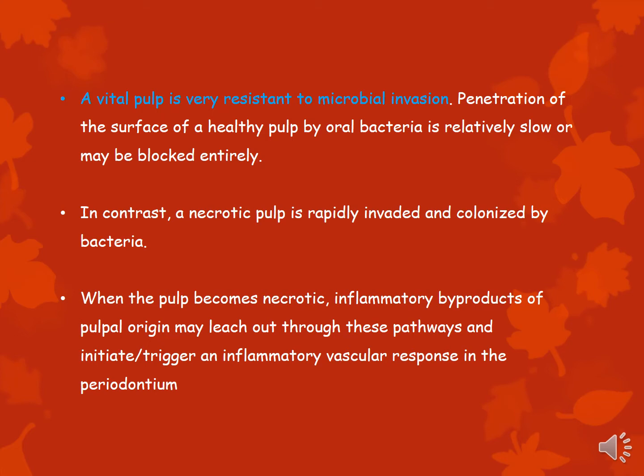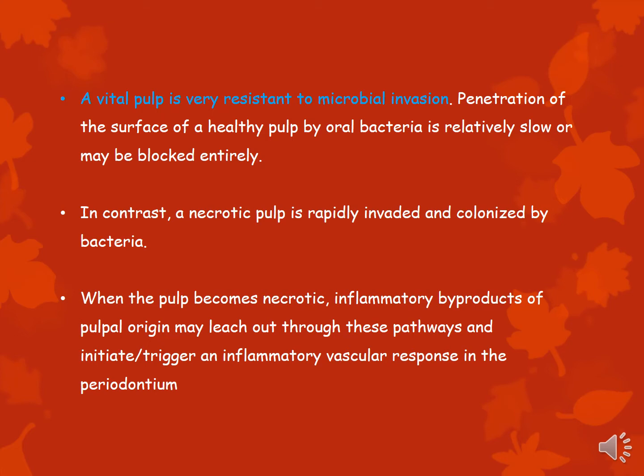Once that happens, there is no blood supply or nerve supply to the pulp, and you have what is known as pulp necrosis. So this necrotic pulp, if it is invaded by bacteria through any of the pathways that we discussed, gets infected much faster than a healthy pulp.